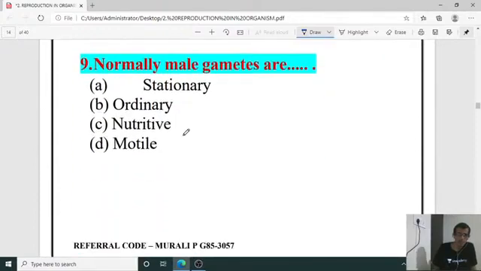And the ninth one, normally male gametes are what? They are motile. They are going to show motility. But female gametes are stationary. So right answer is D for the ninth one. Yes, Manohar, you are right. D is the right answer.